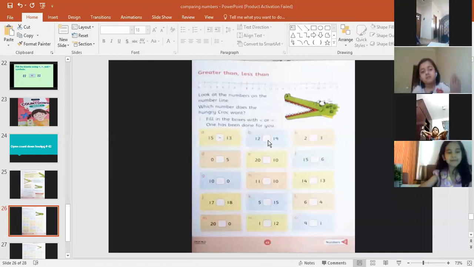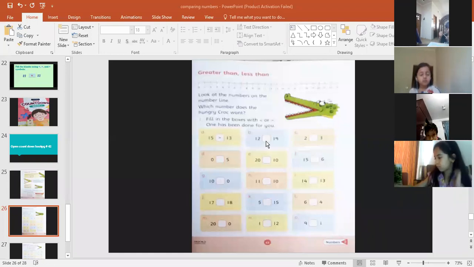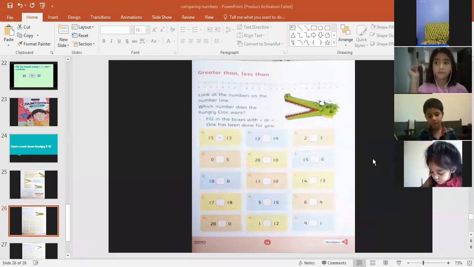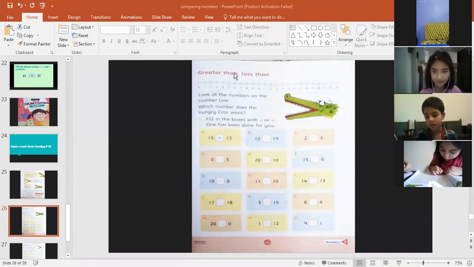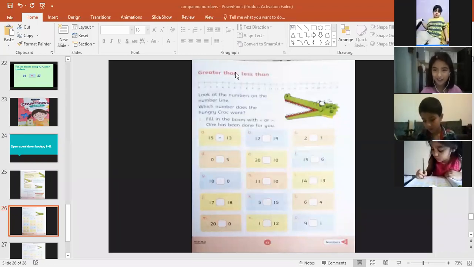All of you please solve this on the countdown. 12 is less than 19. Did you solve? Yes, Huran. Now you will solve C, 2 and 3. So the crocodile will open its mouth toward 2 or 3? 3. Very good. Well done. Okay, we have only 2 minutes, but you can do these exercises.